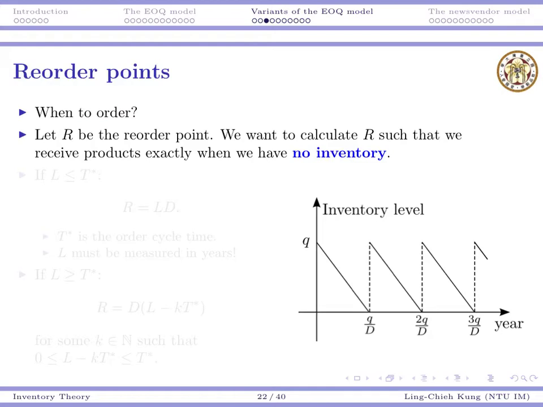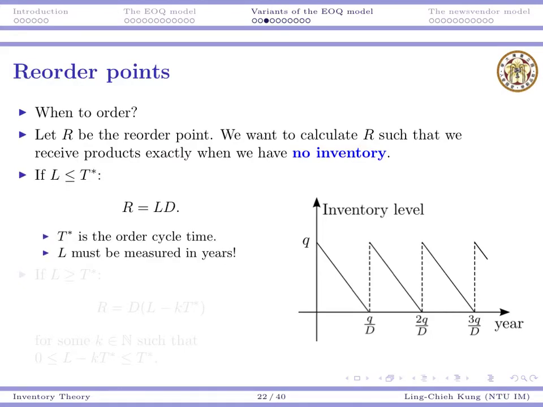So the question is just about reorder points. Suppose R is the reorder point. What we want is to calculate R according to the other parameters and our optimal order quantity or order cycle time.